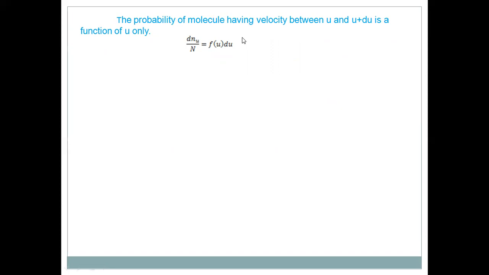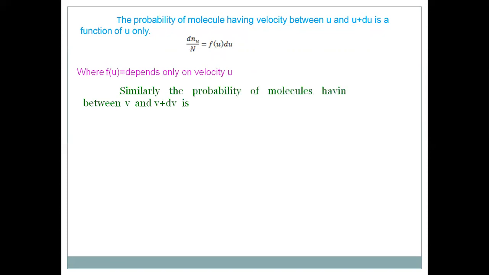So this probability is dNu by N equal to f of u into du, where f of u is a function of u only, dNu is the number of molecules having velocity between u and u plus du, and N is the total number of molecules. Similarly, the probability of the molecule having velocity between v and v plus dv is dNv by N equal to f of v dv, where dNv is the number of molecules having velocity between v and v plus dv, and N is the total number of molecules in the gas.